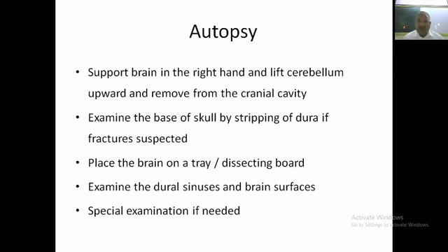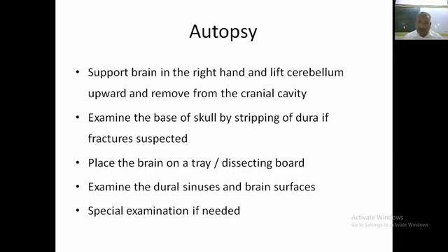Examine the base of the skull by stripping off the dura if fracture is suspected. It is very difficult. Such types of fractures may be missed on radiology. The skull has an inner and outer table, and a fracture of the inner table may be easily missed. If stripping of the dura is done, especially in the posterior cranial fossa, then it is very easy to diagnose, and this may be the cause of death. Otherwise, it may be missed in radiology.